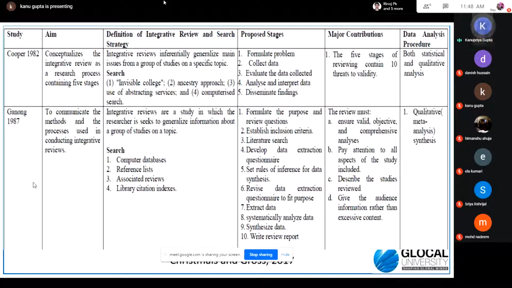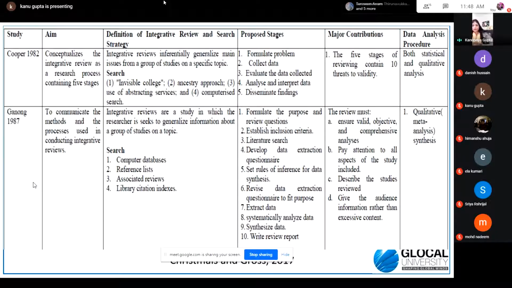This is another example of this integrative literature review, where he took the authors and the aim of writing that particular research paper. The definition used by these different researchers regarding integrative literature review is being mentioned, that is, how they are defining it. When you have a table of this type, only two authors are there, but it can be like 50 or 60 authors. So when you have this type of table with you, you can clearly see how different authors are defining it and what the striking differences between the definitions are.